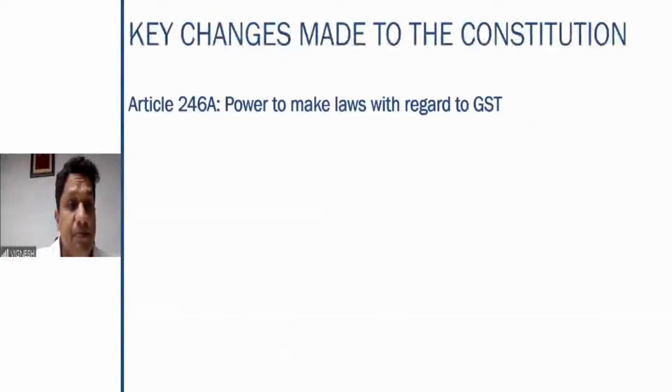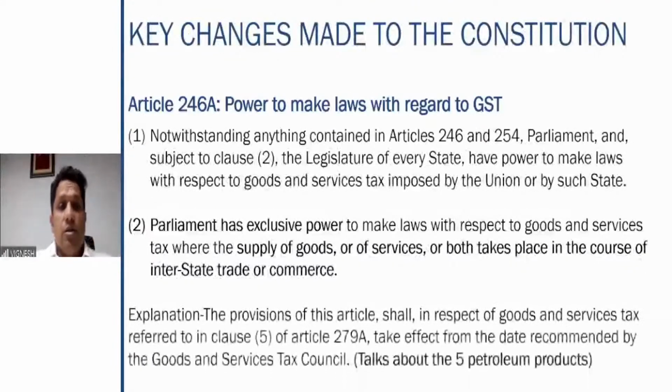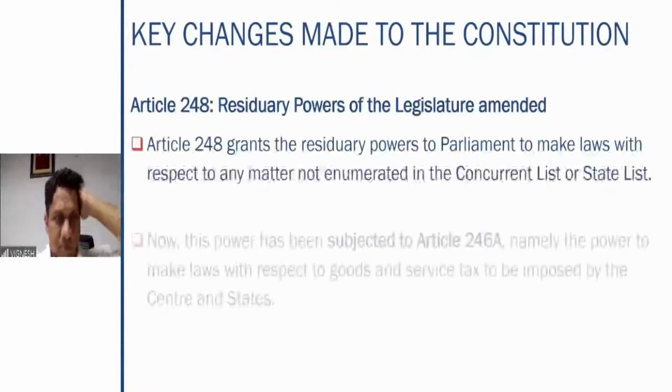Right. So Article 246A gives the power to make laws, notwithstanding anything contained in 246 and 254. Parliament and the state legislature have the power to make laws with regard to goods and services. Right? We've already seen these, just a recap.